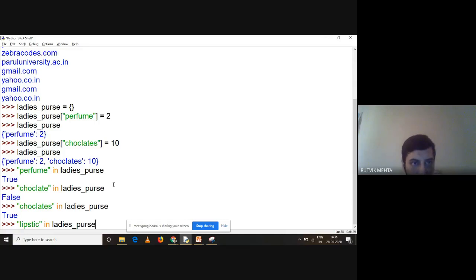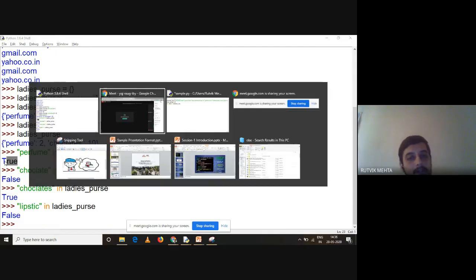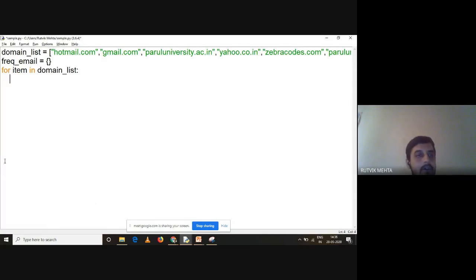So right now in our dictionary, there is no key called lipstick, right? And as you know, this is going to give you false. So we can check whether a particular key is present in the dictionary or not with the in operator, right? And it will give you the answer in Boolean terms, either true or false, right? So understand how we can work with this. Can I write a condition like this? If item in domain list.